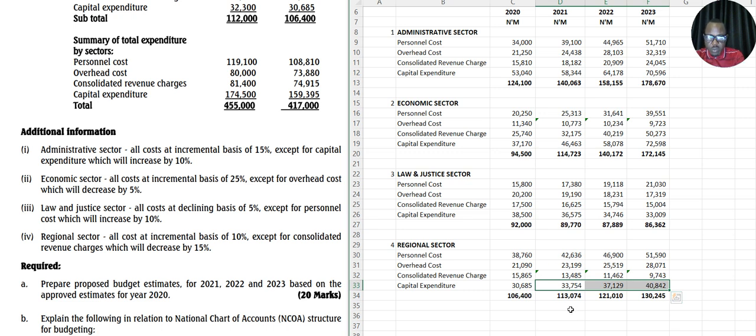Now the next thing we're going to be doing is that we will now bring all the sectors together and call it the sector summary of total expenditure. Summary of total expenditure. So you bring, okay, by sector. We're supposed to put by sector.